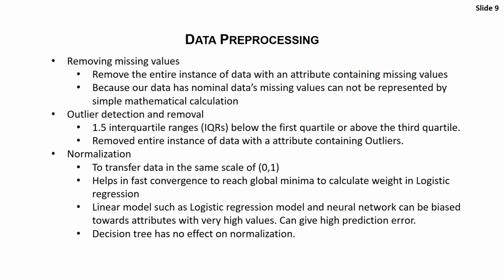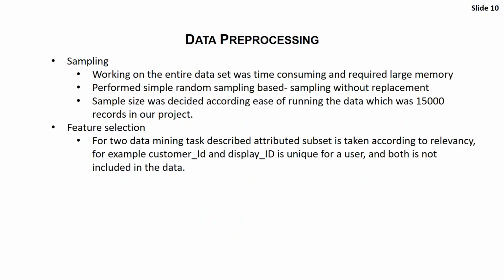Normalization is done to transfer data to a scale of 0 to 1. This is done for logistic regression to avoid prediction error, and also for neural networks. Before implementing a neural network, we need to normalize the data. Decision tree has no impact from normalization as such.